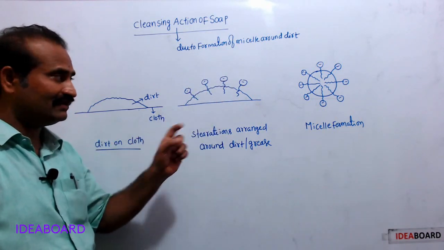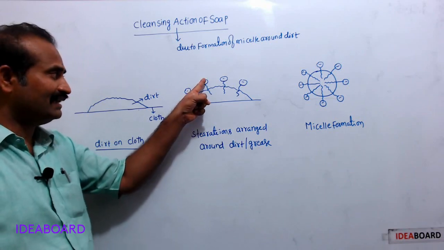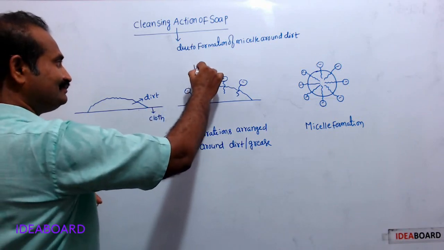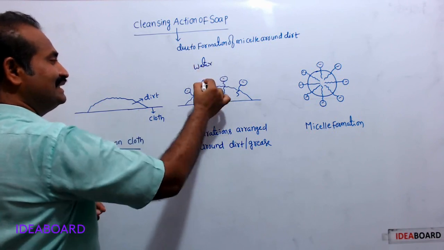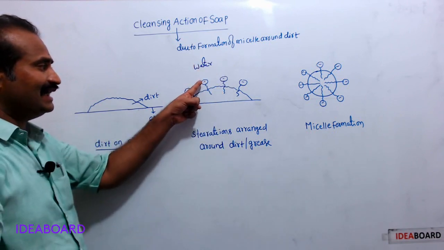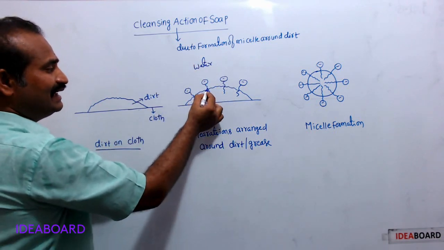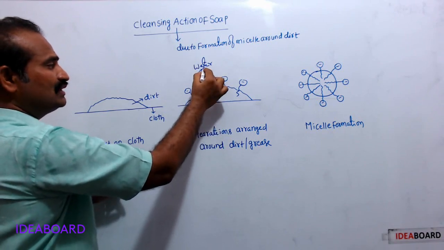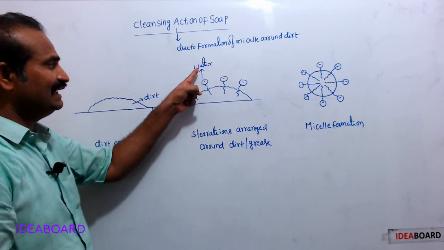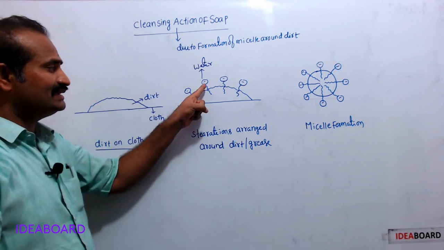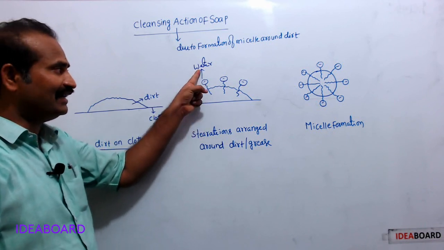are arranged around this dirt. In a stearate ion, two parts are there. See, this is the head. The head is hydrophilic. That's why the stearate ion keeps its head towards water. But this is the tail. This tail is hydrophobic.